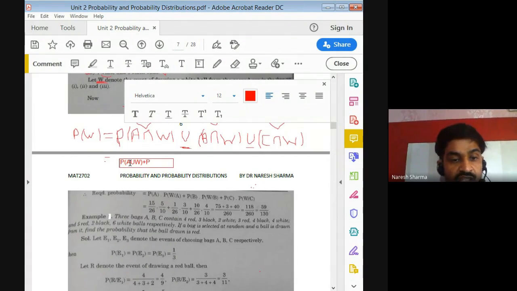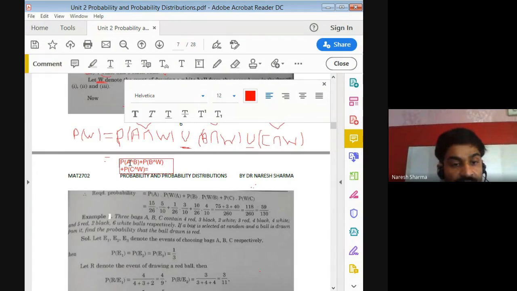Because union can be replaced by plus. Sorry, we have an intersection sign here. For intersection, I'm using this cap for the time being. So this is P of A intersection W plus B intersection W plus C intersection W, right?